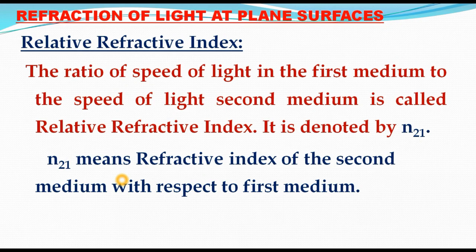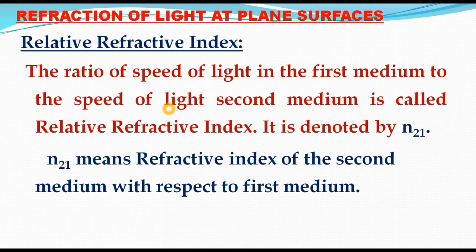So let us see one more definition. Relative refractive index. So same, it is also a ratio of speeds of light. Let us see the definition. The ratio of speed of light in the first medium to the speed of light in the second medium is called relative refractive index. So you learned absolute refractive index, but this is the relative refractive index.